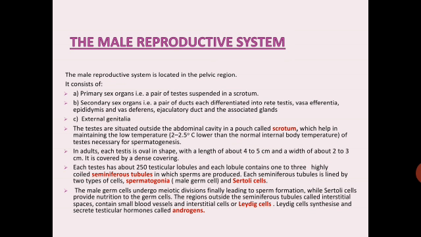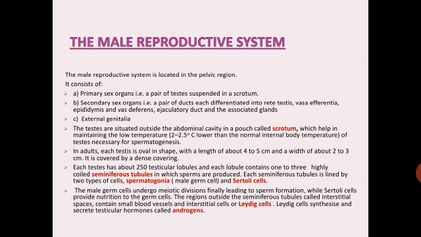Each testis has about 250 testicular lobules, and each lobule contains 1 to 3 highly coiled seminiferous tubules in which sperms are produced. Each seminiferous tubule is lined by 2 types of cells. So the testis consists of testicular lobules, and each lobule has about 1 to 3 seminiferous tubules in which sperms are produced.